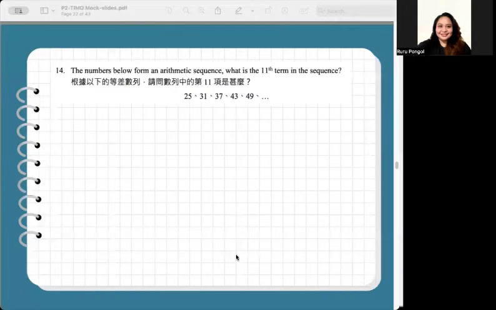In number 14, the numbers below form an arithmetic sequence. What is the 11th term in the sequence?